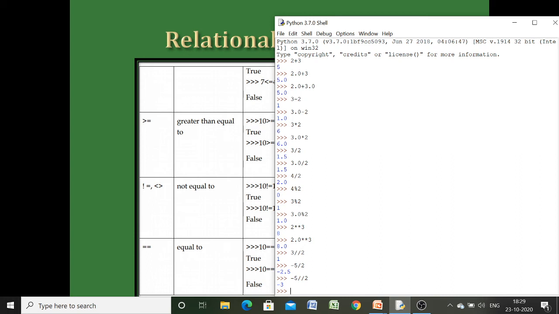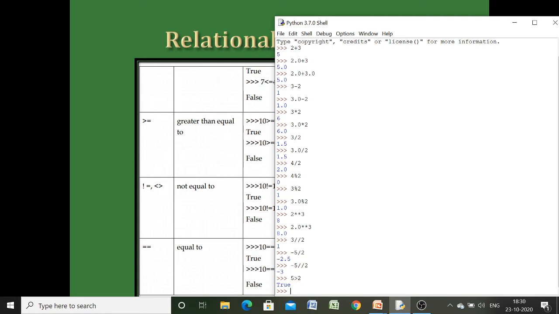Okay, so let us have this one and we will find out whether 5 is greater than 2 or not. Yes, 5 is greater than 2, so it will give us true. If we write 5 equal to 5, remember when we are comparing for equality, we have to use the double equal to symbol, because the single equal to symbol is used for assigning values. So there is a huge difference between single equal to and double equal to.